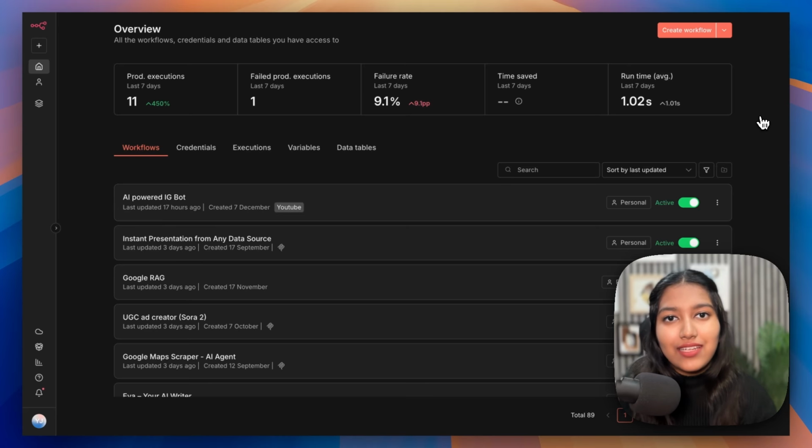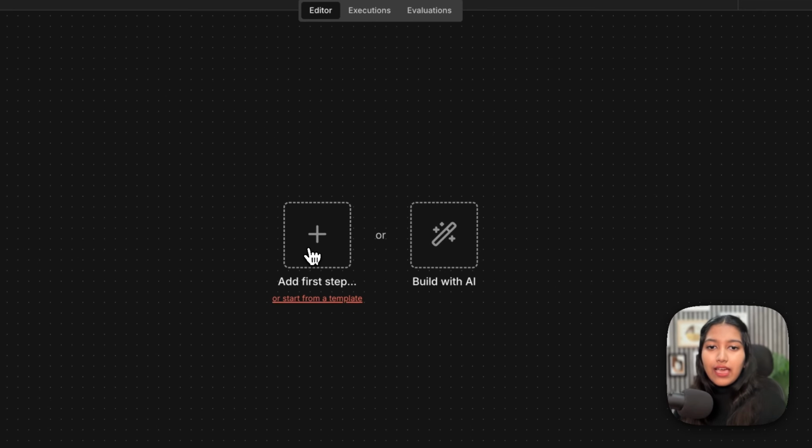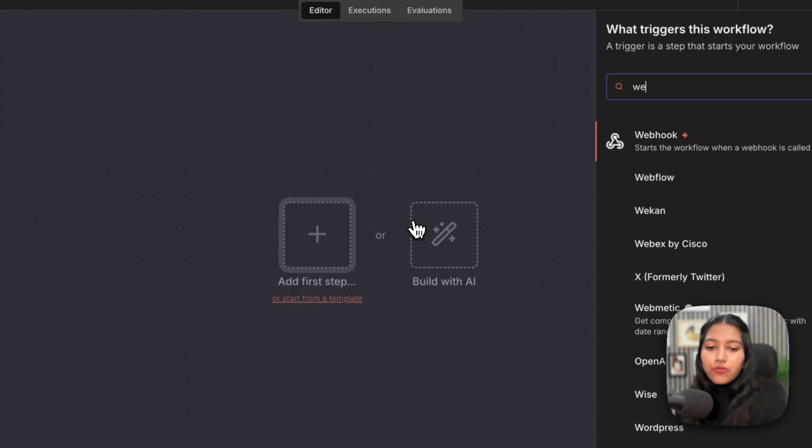So you'll find the link to N8N in the description below. Go ahead and create an account. It's nothing else but a no-code automation platform which is going to help us set up this AI agent without coding. Once you create an account, you will land on their dashboard and then simply click on Create Workflow. Then click on Add First Step and search for Webhook.